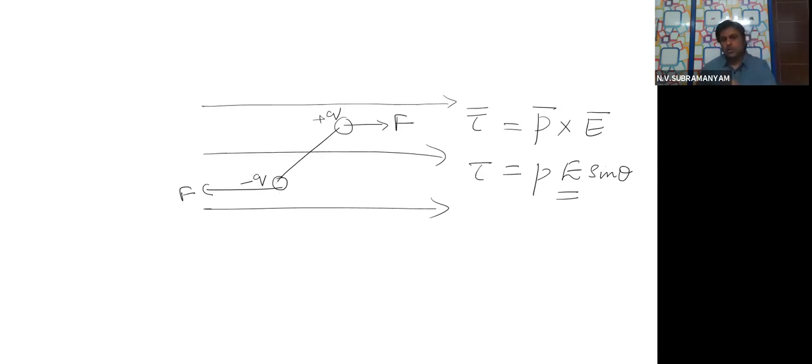It will try to rotate the dipole so that it comes and sits in the direction of the field. It is at some angle theta, actually. Due to the torque, the dipole will rotate and sit in the direction of the field. That is what the torque will do.